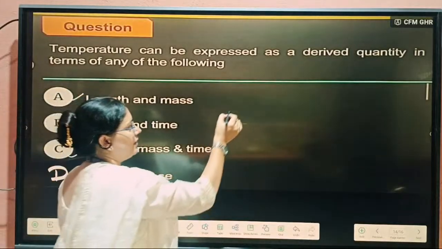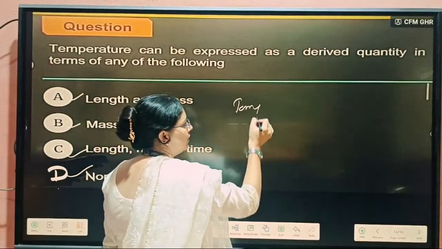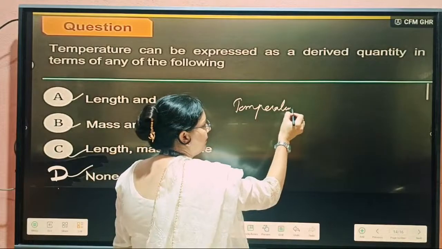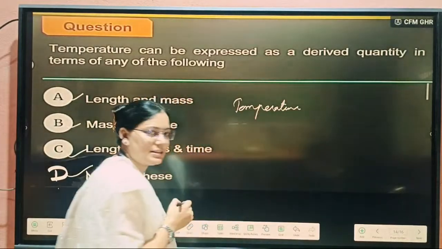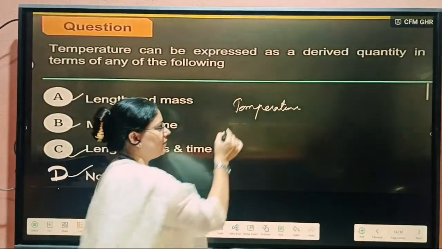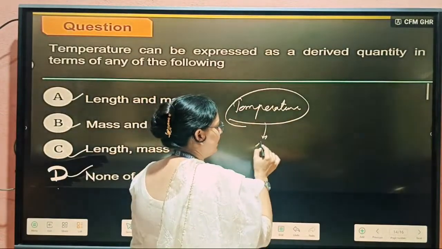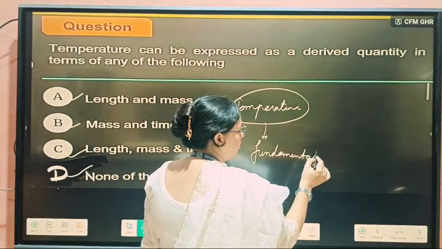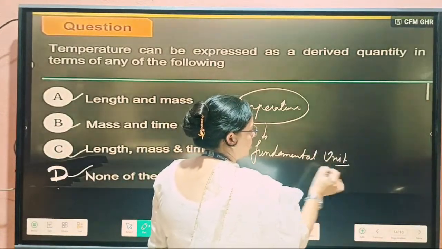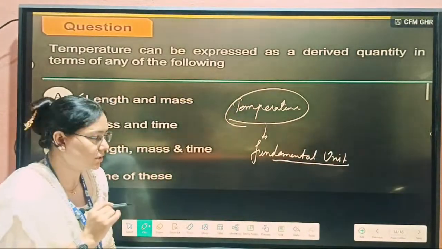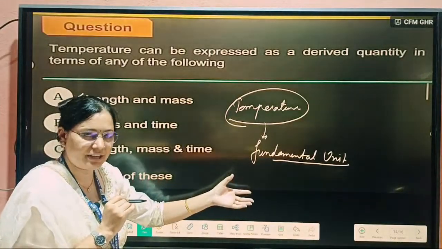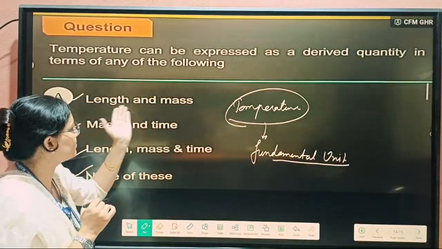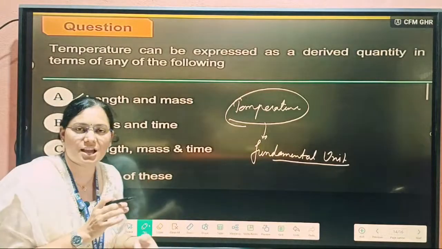Temperature, we have already done. Temperature is already a fundamental unit, and that is not a derived unit. So we can't say it depends upon length, mass, time.